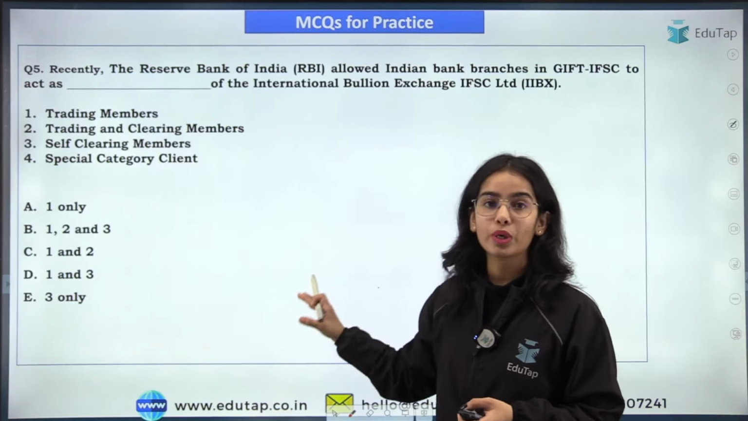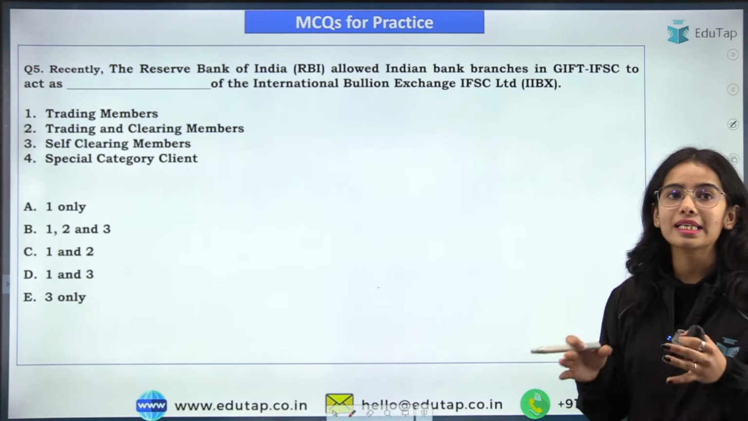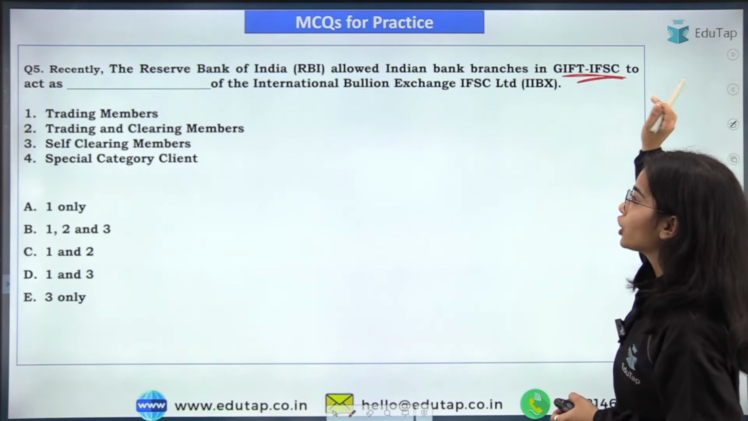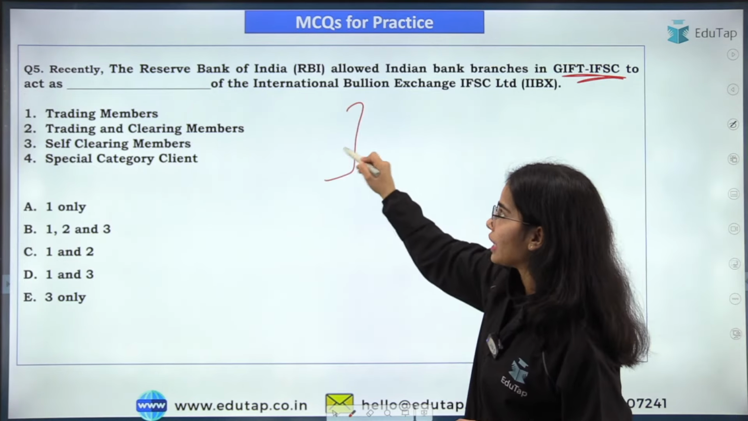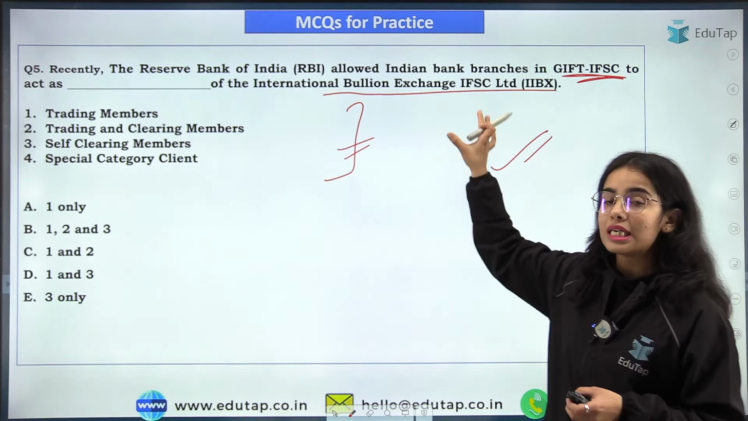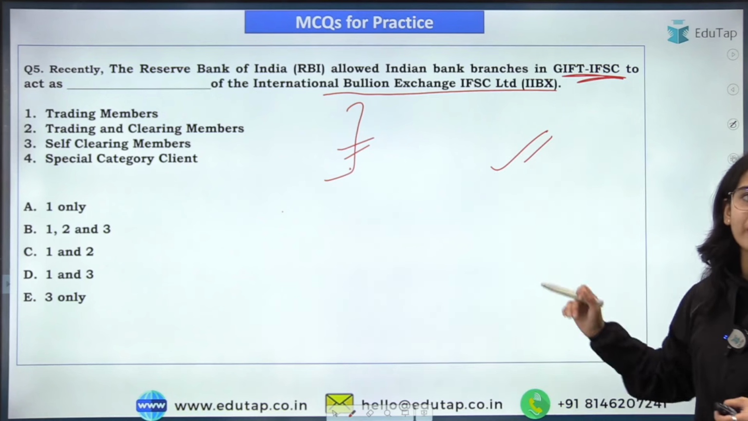Now coming to the last question, the fifth question, that is, recently RBI has allowed Indian bank branches in the GIFT IFSC to act as which of the following of the IIBX. So very easy question. If you have seen this session, then you can easily answer this question. So try to answer this question.